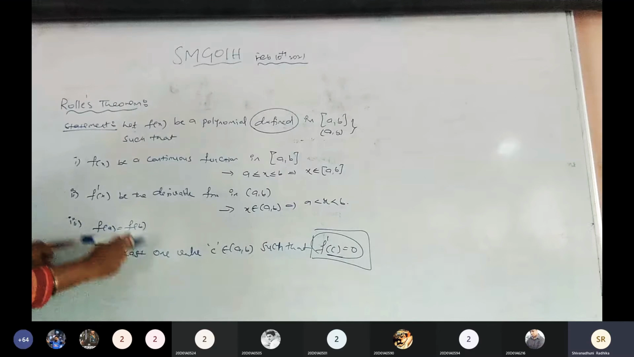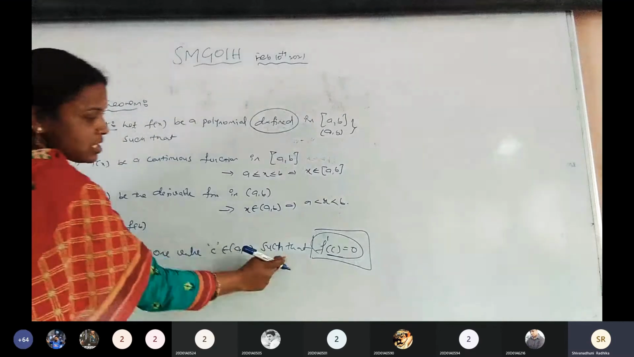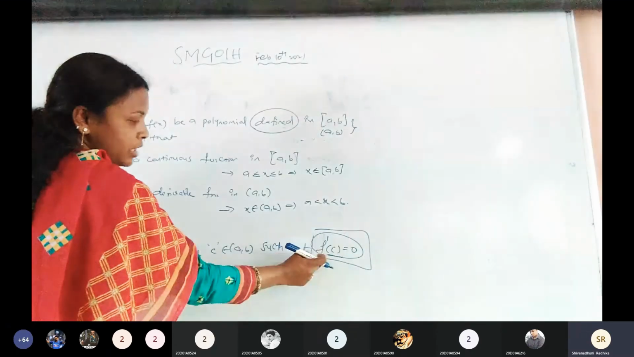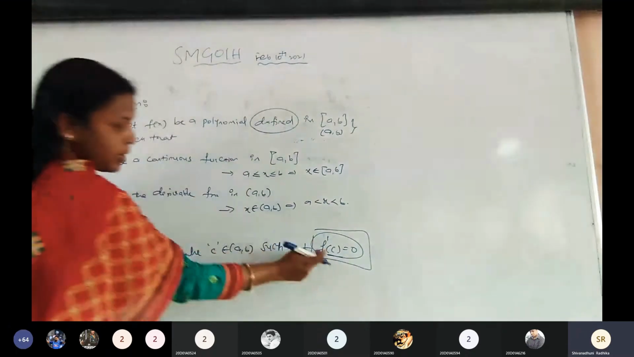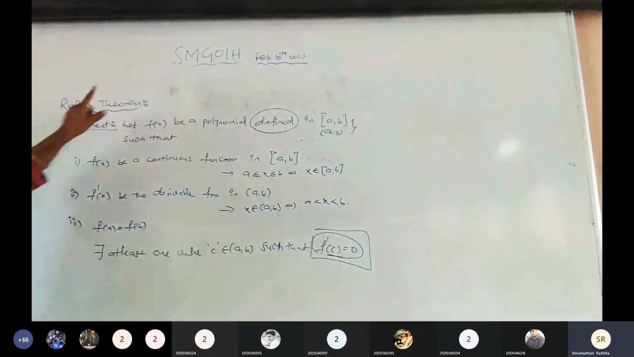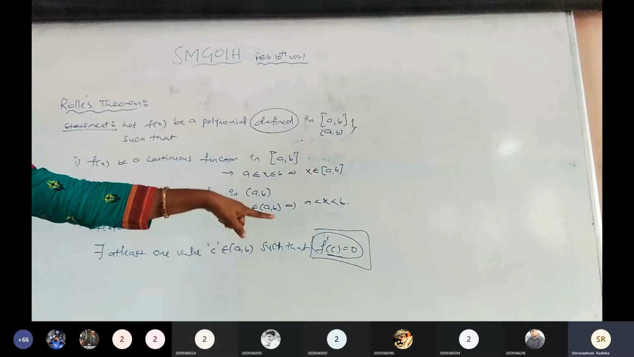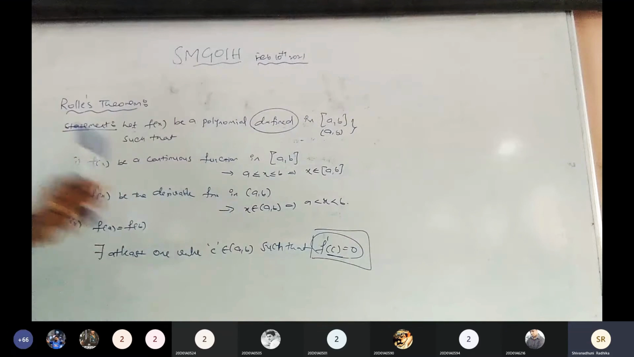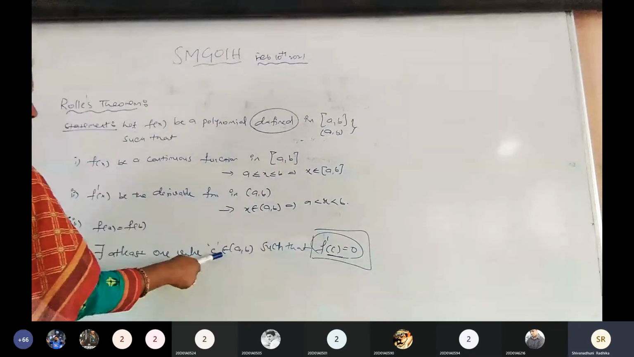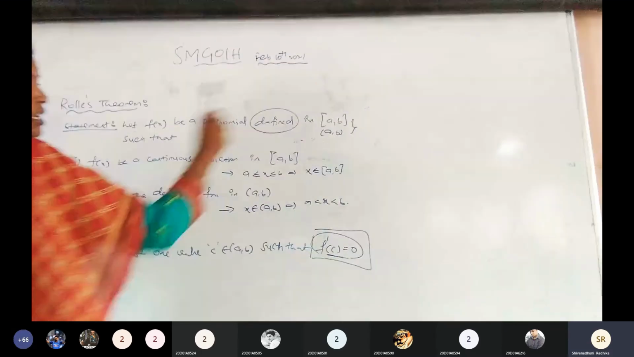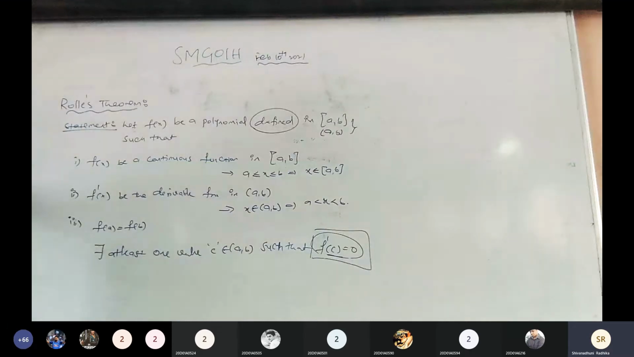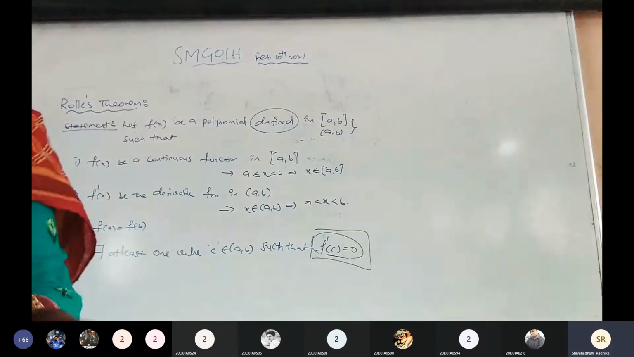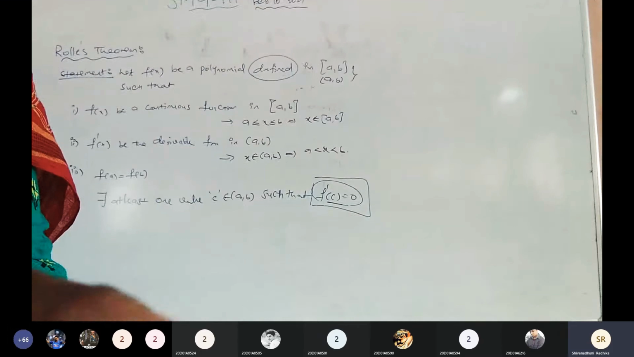Now, once all three conditions are satisfied, we go for the next step. What is the next step? Finding the c value by using the formula. Rolle's theorem formula is f dash of c equals to 0. By using f dash of c equals to 0, finding the c value. That c value compulsorily belongs to the open interval a comma b. Okay? Is it clear, all of you? Any more doubts? So this is the Rolle's theorem statement, right?